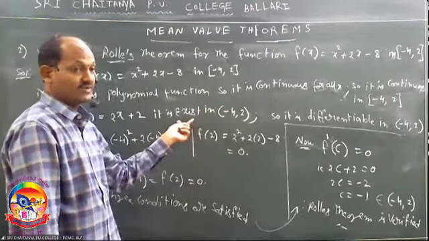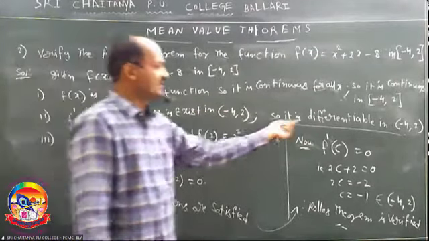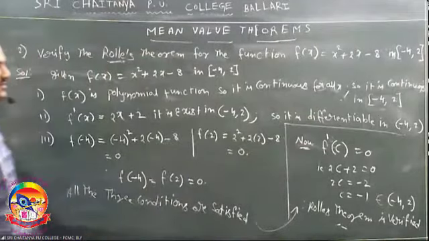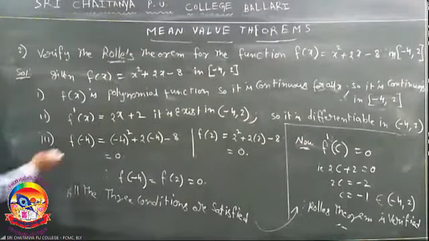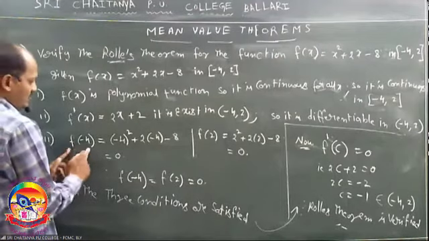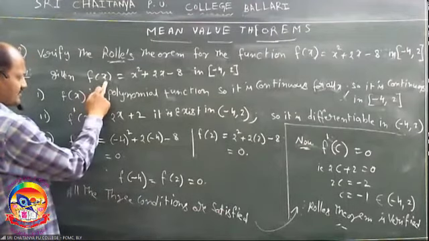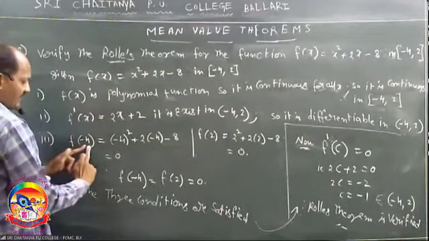Why it is a differentiable open interval. So it is also differentiable in (-4, 2). Okay. Next, f of minus 4. It is f of x. Find f of minus 4 value.